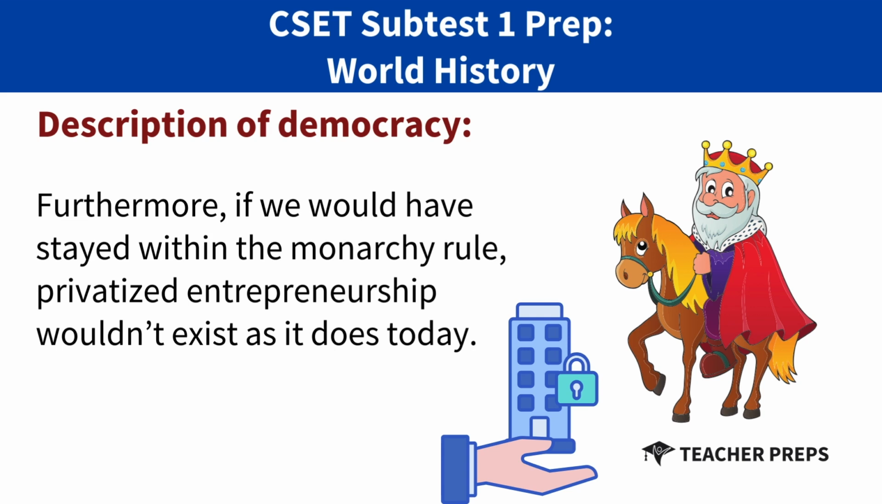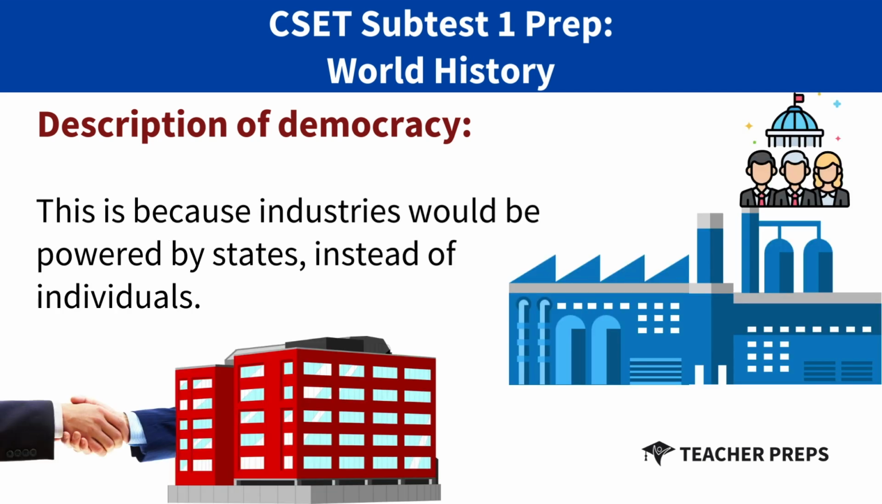Furthermore, if we would have stayed within the monarchy rule, privatized entrepreneurship wouldn't exist as it does today. This is because industries would be powered by states instead of individuals.